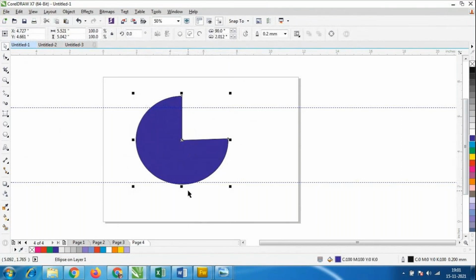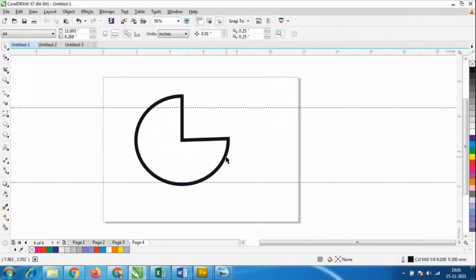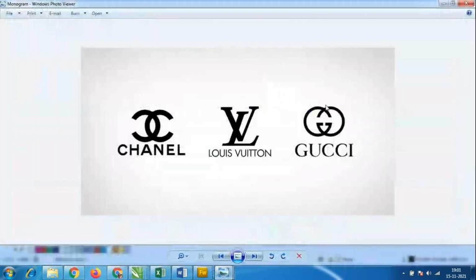There is an option here. Can everybody see? In the color palette there is an option of none. This is none of color, so there is no color here. I'll select it like this and give the thickness of the outline like this. I have seen one more logo. Let us see whether we can do this logo or not.